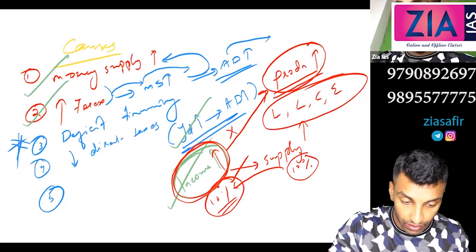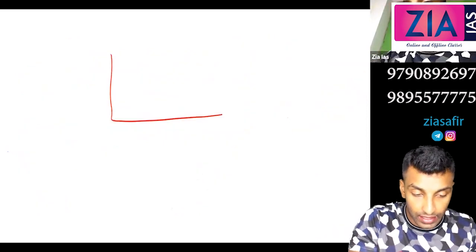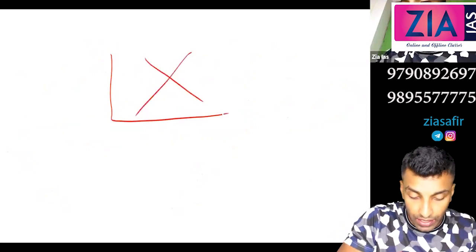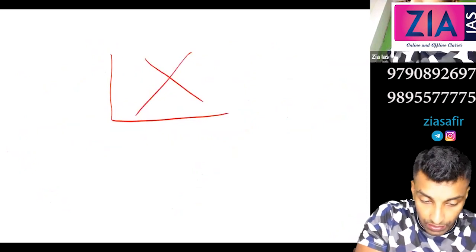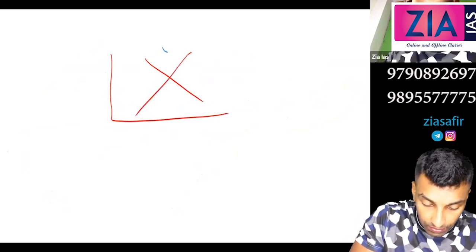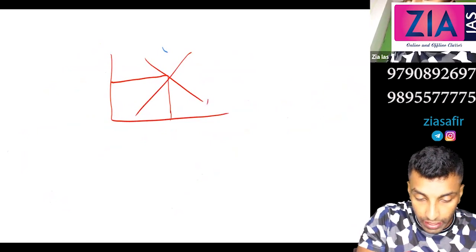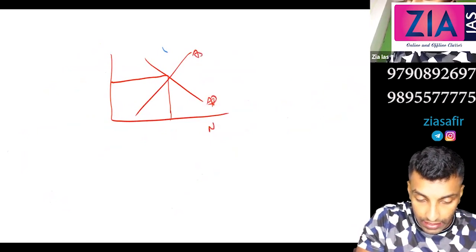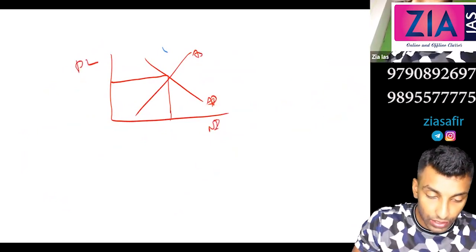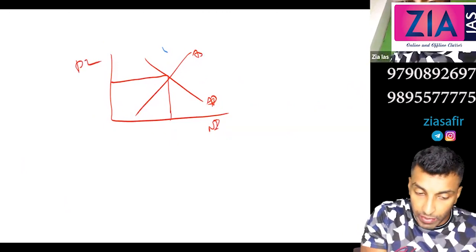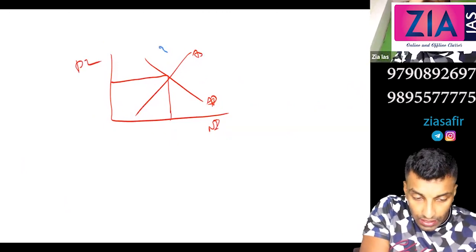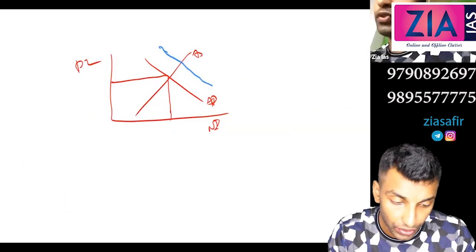So for example, here I'll show you one diagram. Let's say you are saying income increases by 10% and you are saying demand will increase by 10%. So this is a normal situation. This is aggregate demand, this is aggregate supply, this is national income, and this is price level. So you are saying income increases, obviously 10%, so 10% demand increased. That's what you are saying.